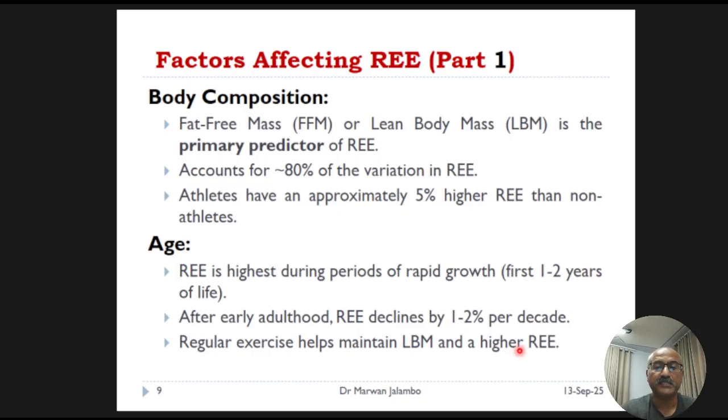The good news is that regular exercise can help preserve that lean mass, keeping our metabolic rate higher as we age. Within our lean body mass, some tissues are far more metabolically active than others. So let's look at which organs are the true energy powerhouses of the body.